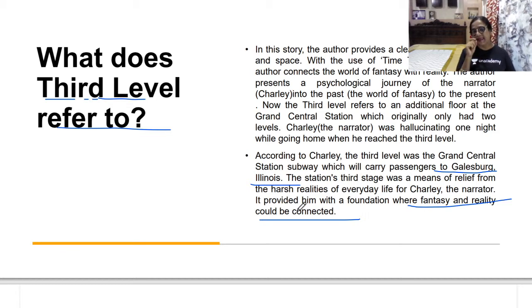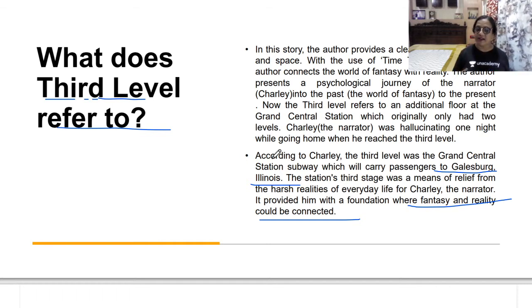Okay, what I was telling is that in the third level, the psychiatrist told that he was unhappy because of the insecurities of modern life, which were all caused because of war, worry, stress, fear, all these things. As I told you in the beginning of the chapter, this story is written in the backdrop of 1950. The author has experienced the First World War and the Second World War, and he writes these problems in his stories. So this is what it is, and that I just want to escape.